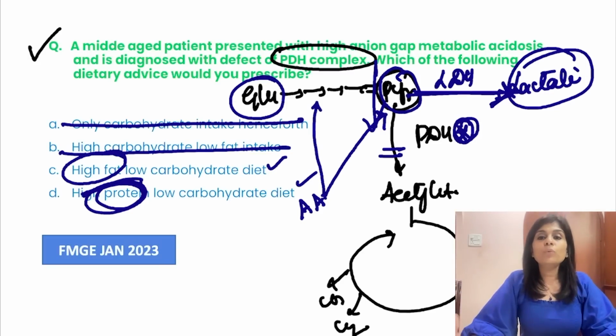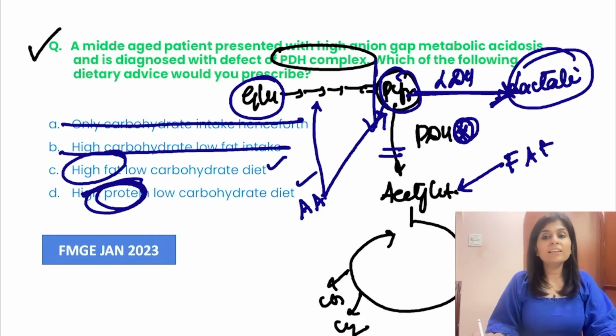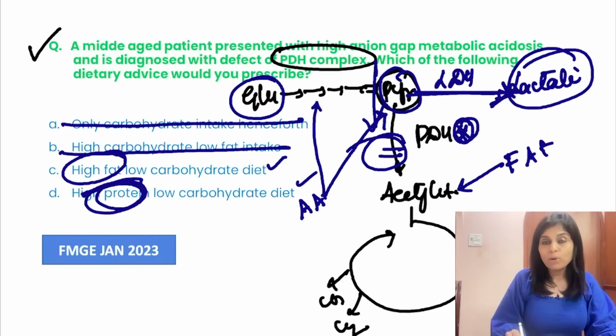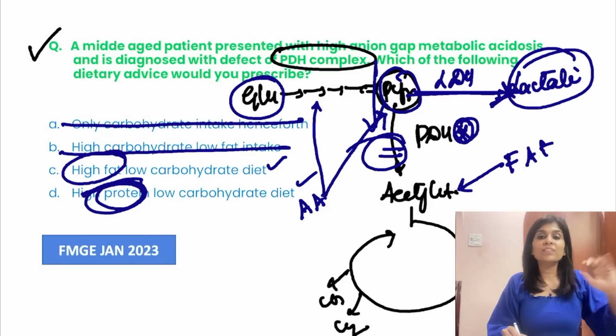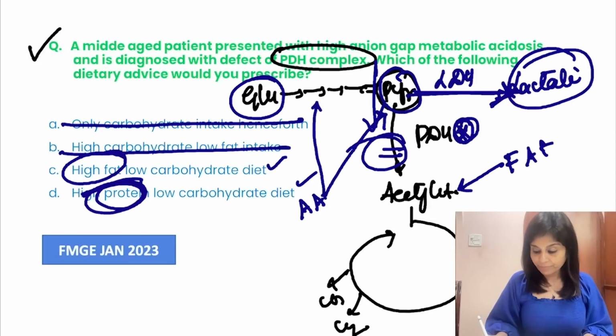So tell me, what would you recommend for a patient who has got PDH complex defect? It is a low carbohydrate, high fat diet. Because if it's a fatty diet, all fats get broken down to give acetyl-CoA. Even if there is a block above this, it's not going to cause any accumulation. Okay. So what will you recommend? You have to recommend a low carbohydrate, high fat diet.